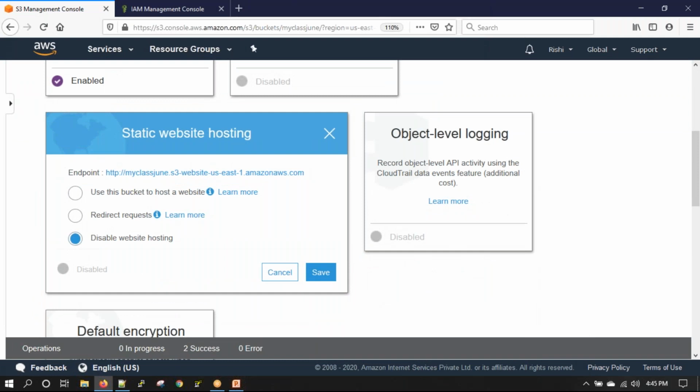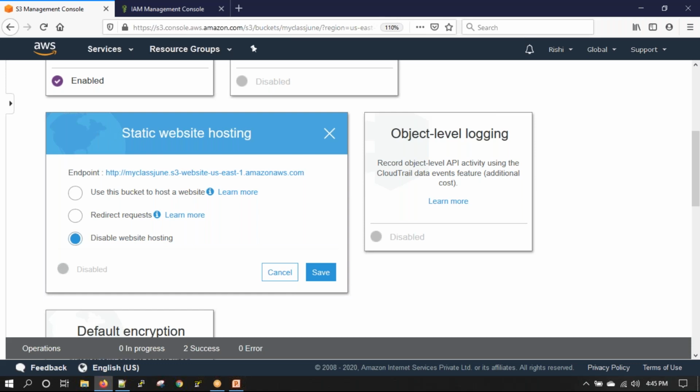What is a static website? Any idea? It can run only on client side. That means there is no server side, so there is no data storage, no data processing, nothing is happening, right? Yes, sir. The content is simply fixed.